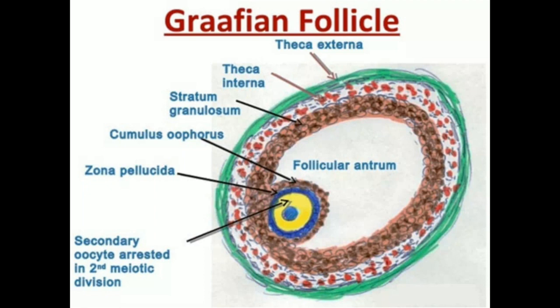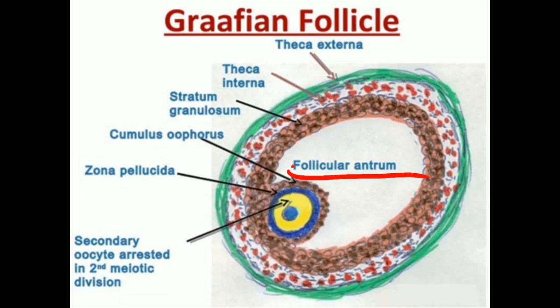The oocyte and surrounding granulosa cells together are called cumulus oophorus. See this label, cumulus oophorus is nothing but the centrally located secondary oocyte surrounded by granulosa cells. These two together are called cumulus oophorus. In between the membrana granulosa and oocyte, a fluid-filled cavity is present, and this cavity is called the antrum.